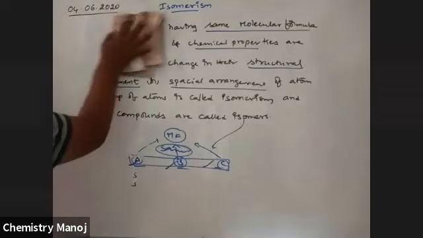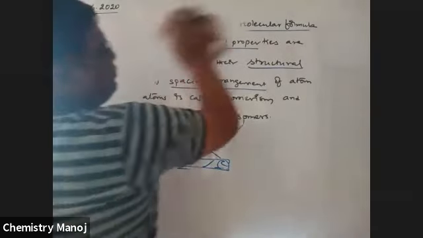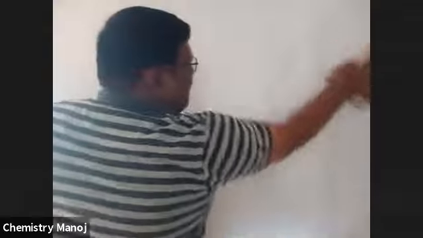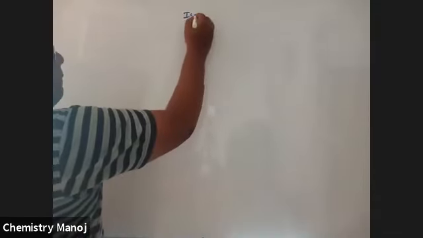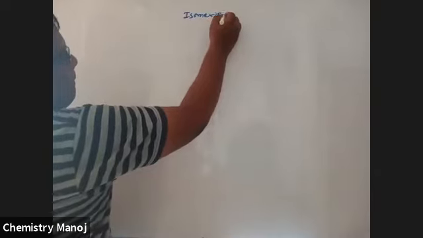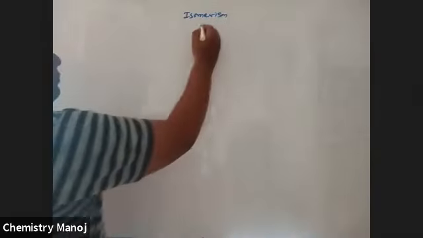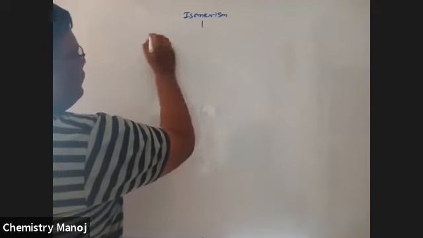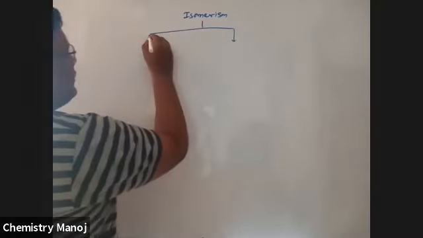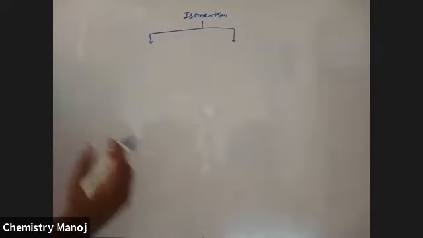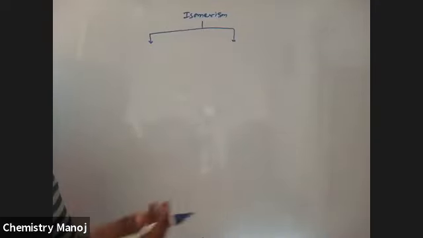Based on this, isomerism is broadly divided into two types. One is either structurally different or spatially different.